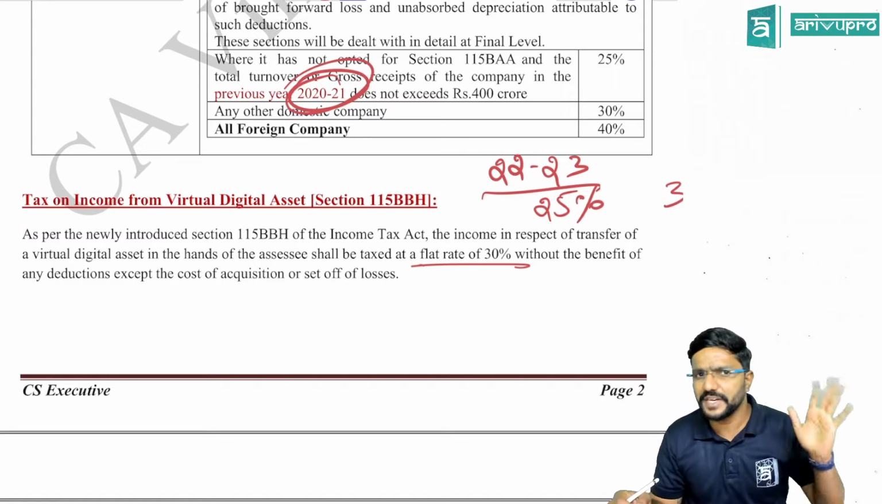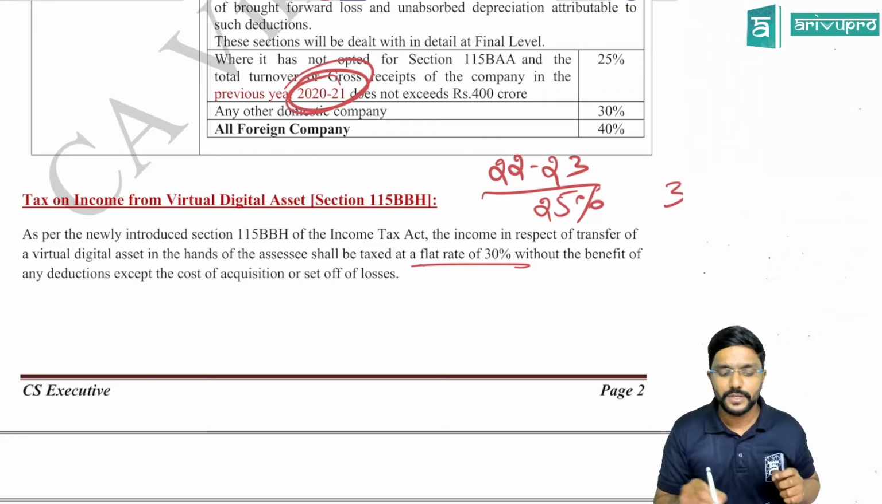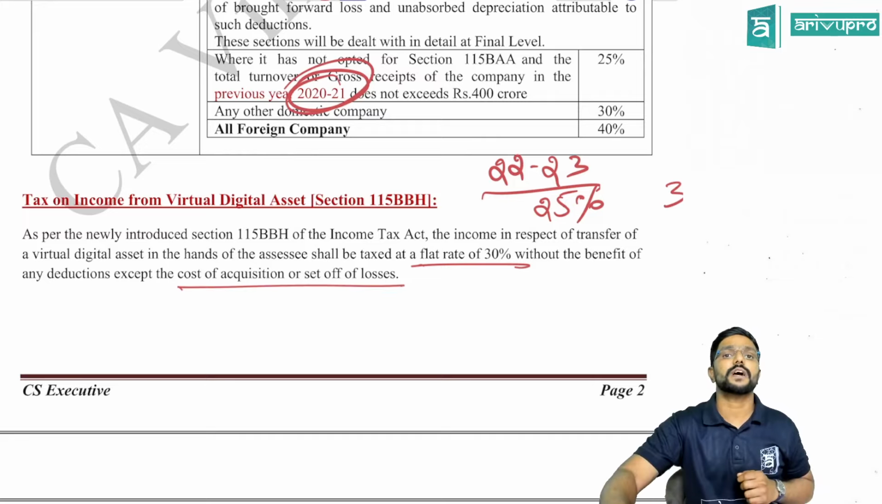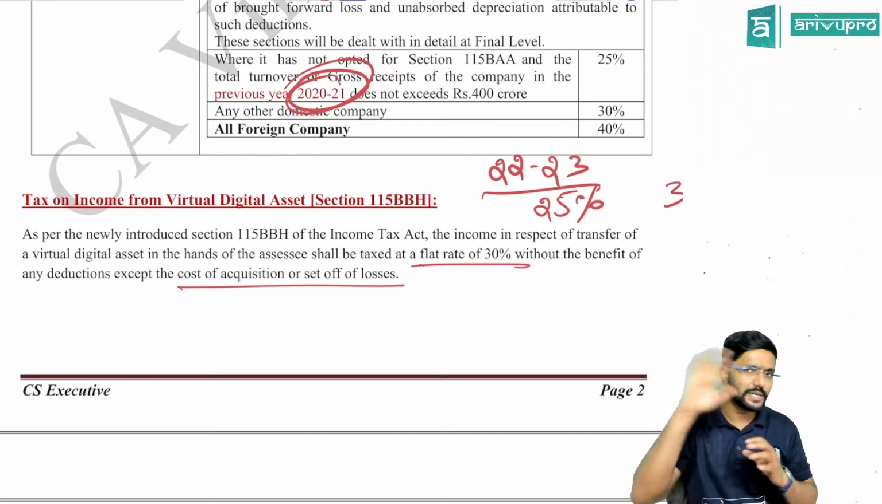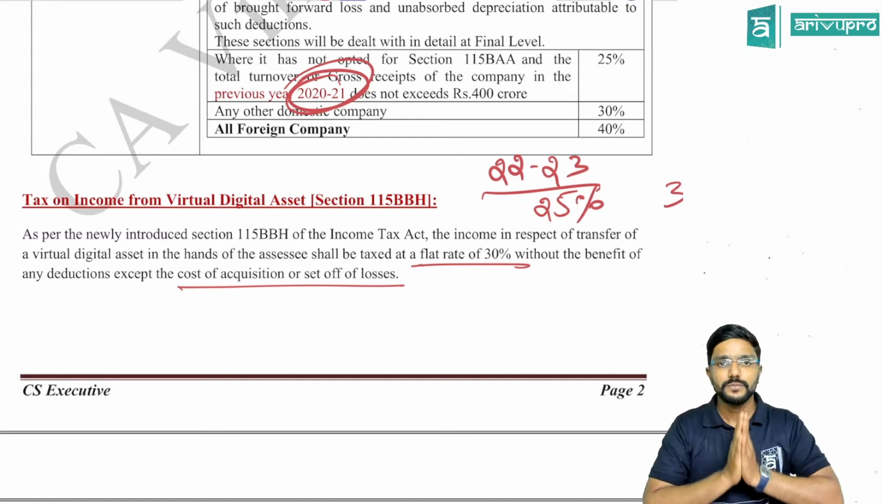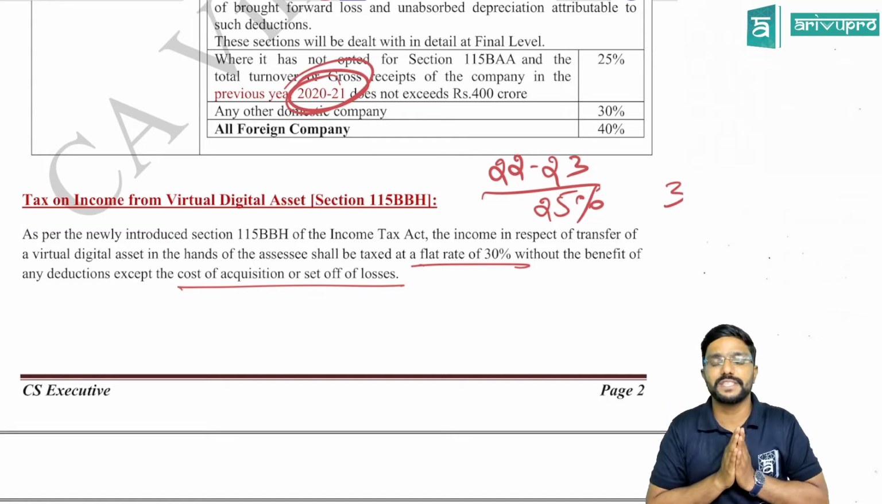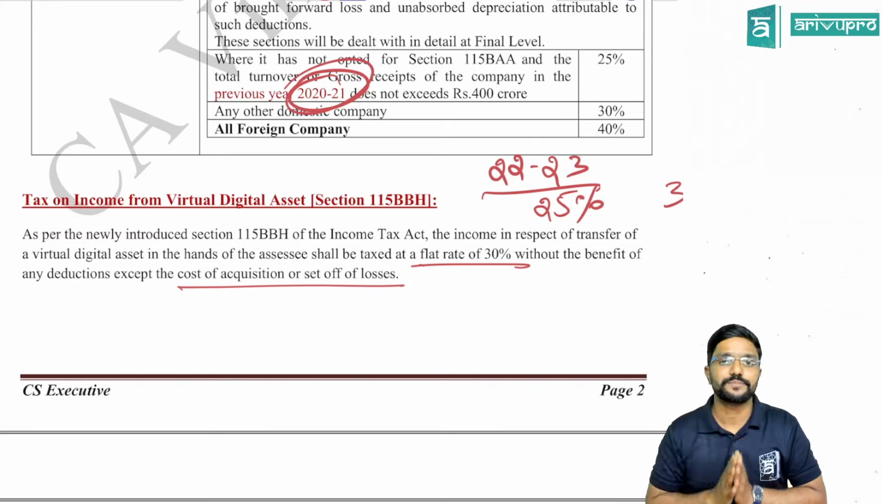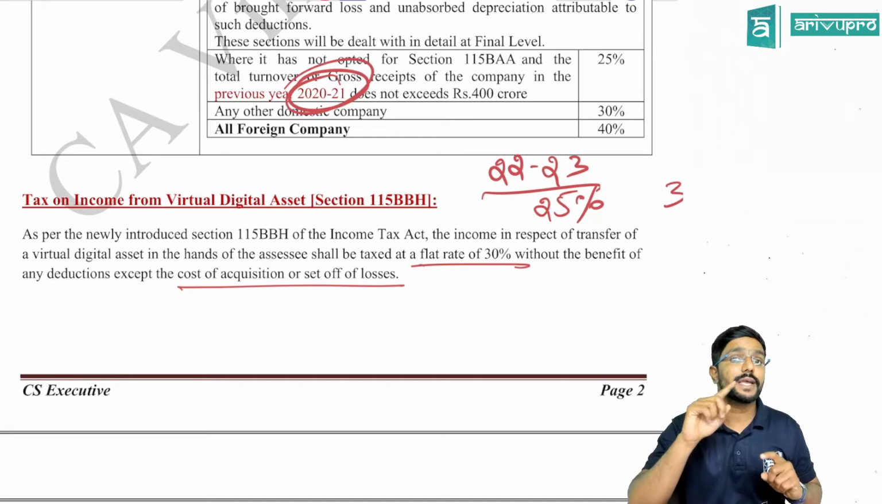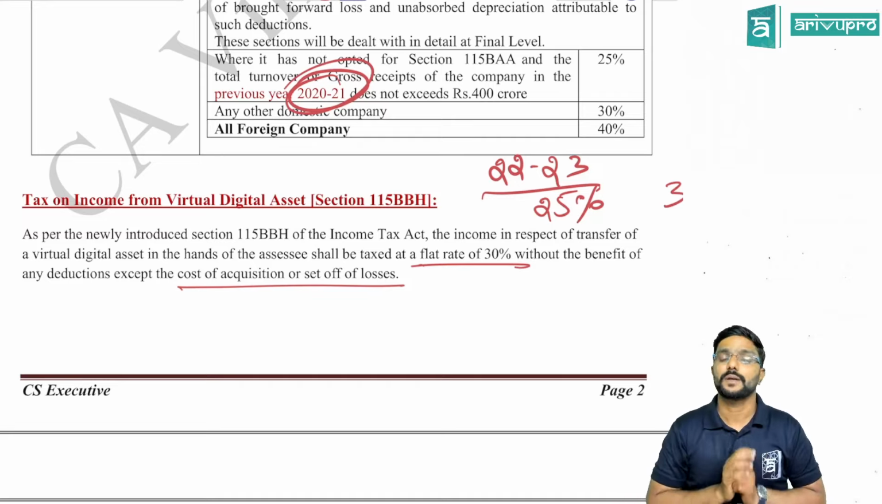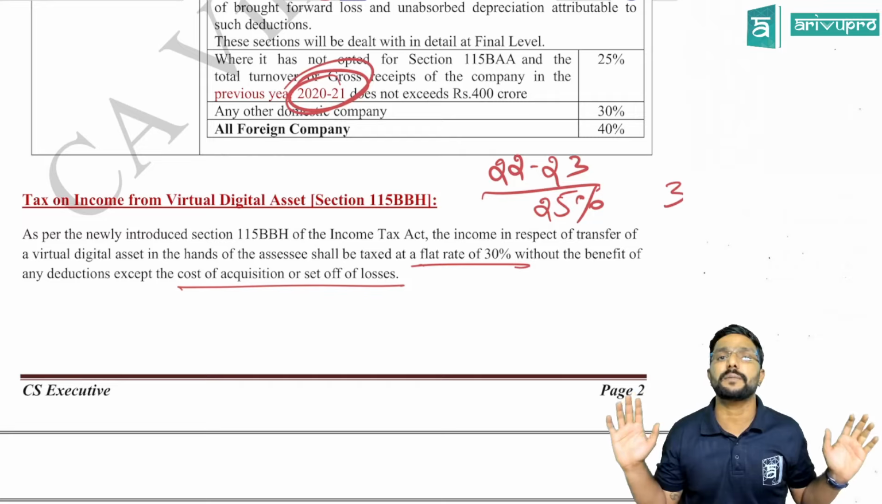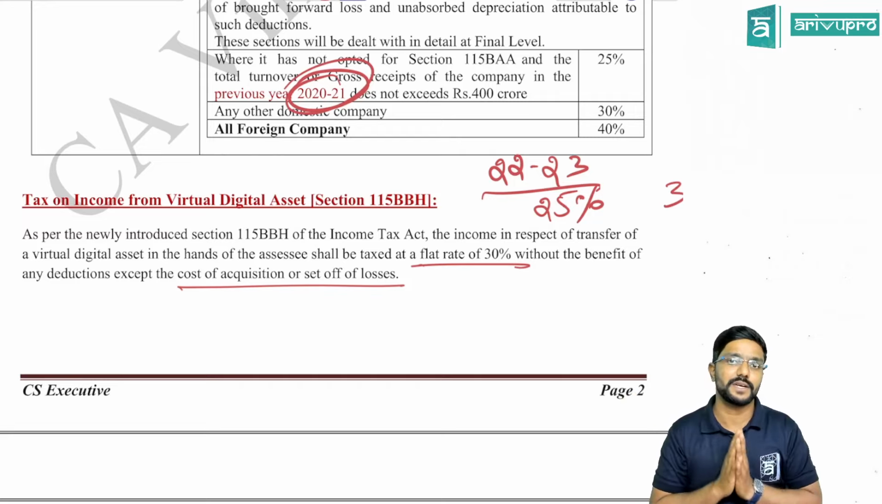You cannot claim any deductions against it except the cost of acquisition, or set off of loss. They are not covered in detail, guys. Now, if I am holding any virtual digital asset and I am selling it, any income which I am earning from that will be taxable at 30%. Means from the sale value, I can reduce the cost of acquisition, but I cannot claim any deduction under Chapter 6A against this income, guys.